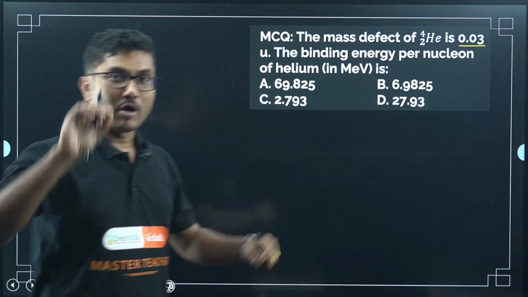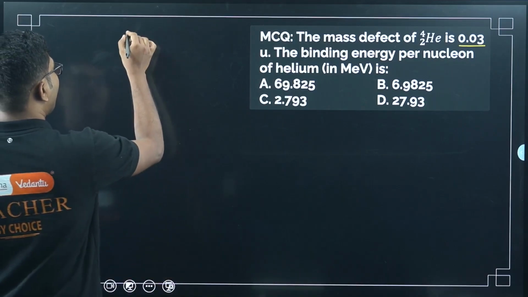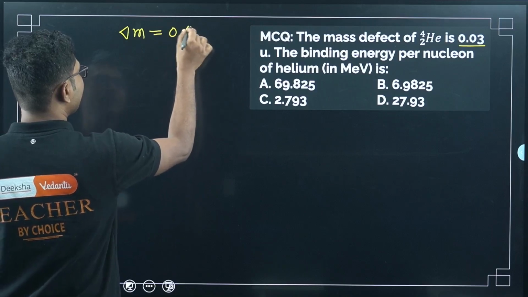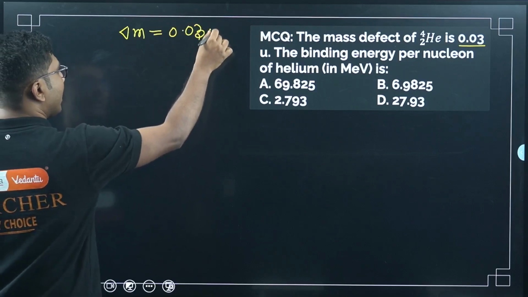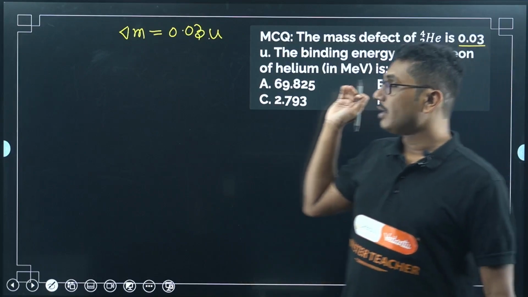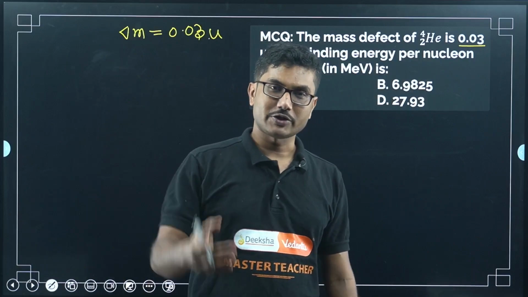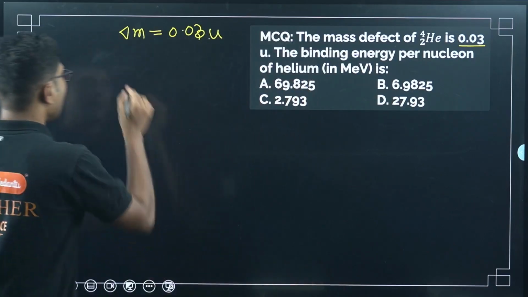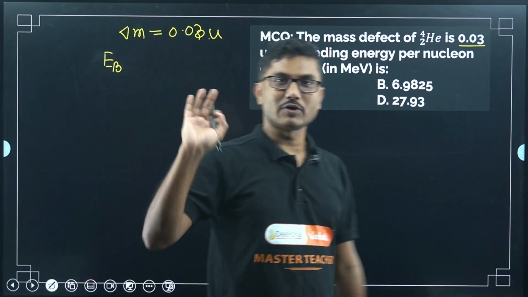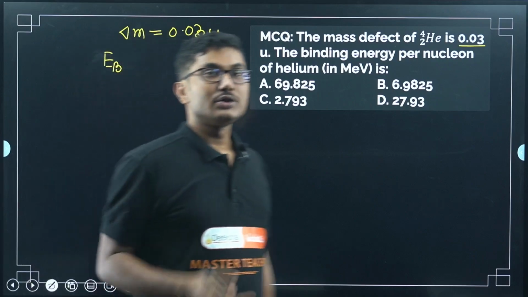Now this is a problem from your previous year questions, PYQ questions. So the mass defect, that is delta M, is given as 0.03 U. Now can you calculate this? The mass defect is given, so how can you convert it into energy? First of all, you have to find the binding energy. There is a long process: we can convert it using Einstein's relation, Einstein formula. That will be a very long process, but I will teach you a shortcut method.